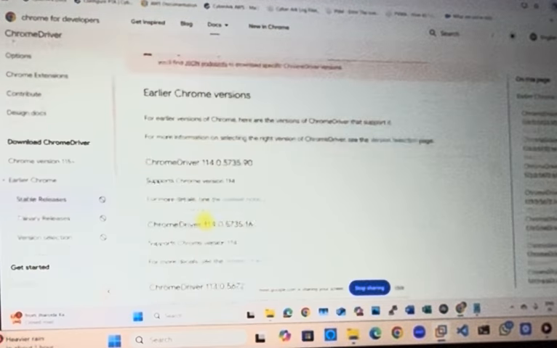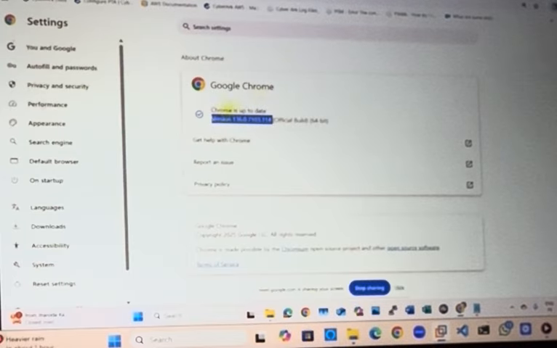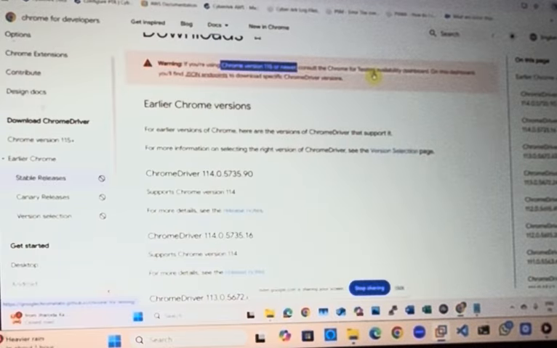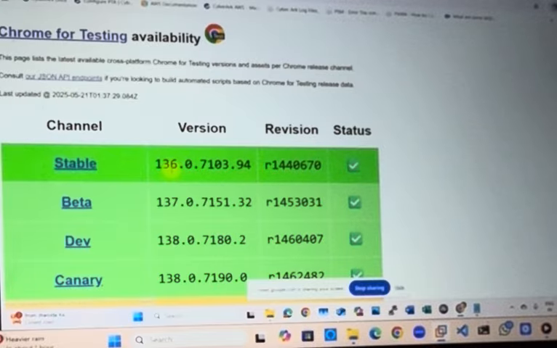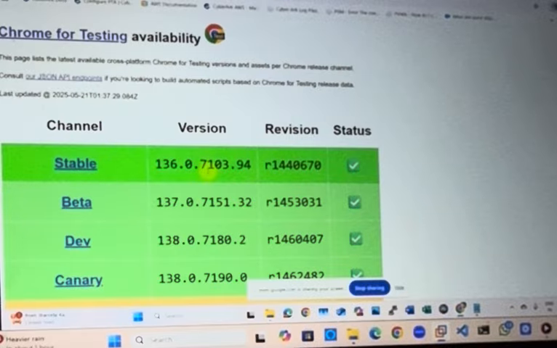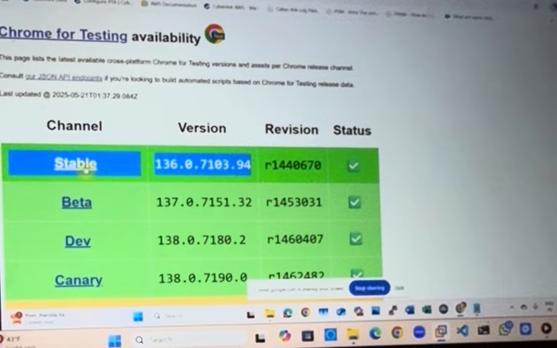Now you can open a new tab and search for download Chrome driver. Here you will find different versions. Can you see 114, 115, etc.? These are different versions we have, but you need to download as per this 136. If you are using Chrome version 115 or newer, click on this option. Can you see some version is there, 136.7.103.94. The first three digits will always match. It's not mandatory that the last also matches, but we can use this.